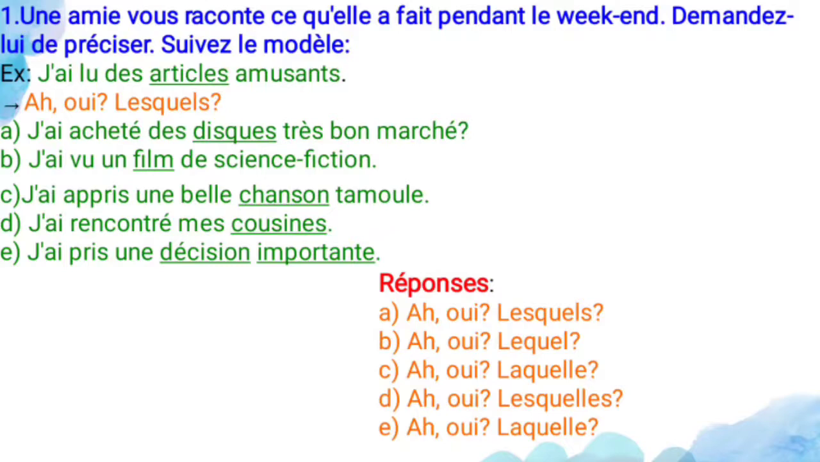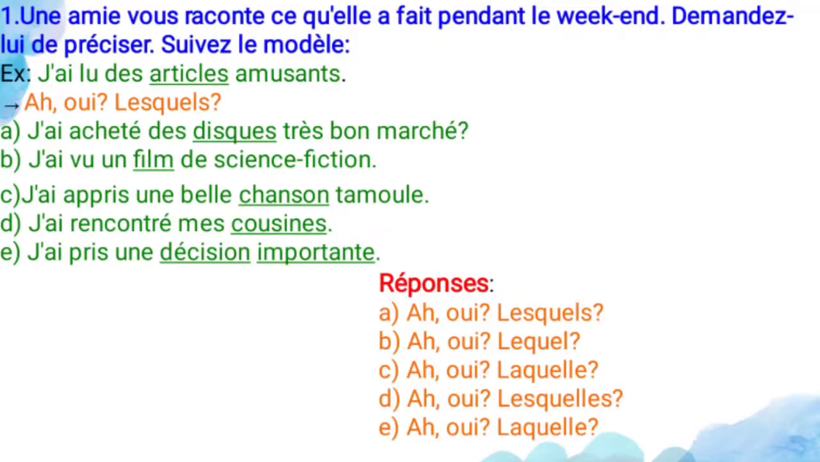And B is j'ai vu un film de science-fiction. It means I saw a science fiction movie. So here the noun is what? Film, that is a masculine singular. So for that you have to use lequel. So ah oui, lequel? And C is j'ai appris une belle chanson tamoule. So I learned a beautiful Tamil song. Here the noun is chanson. It's a song. Sorry, it's a feminine singular. For that you can use laquelle.